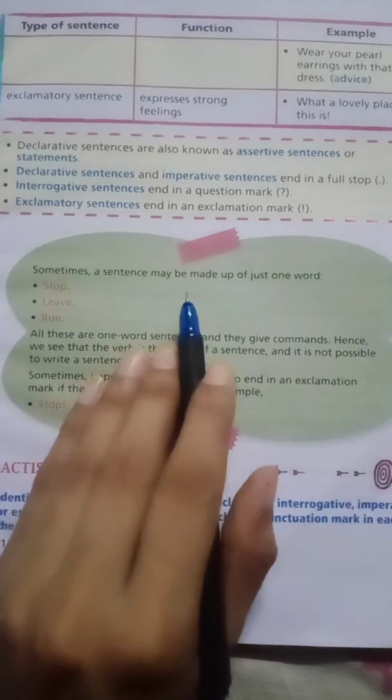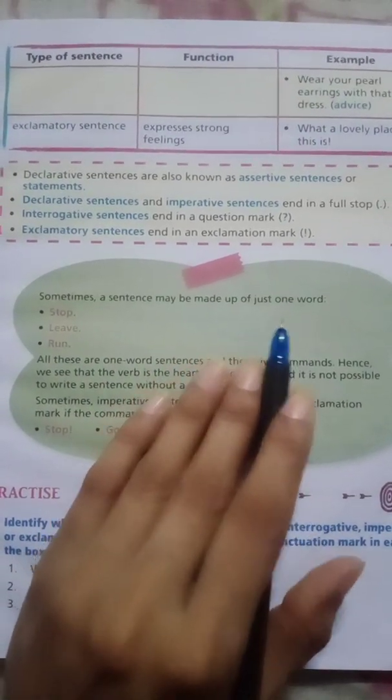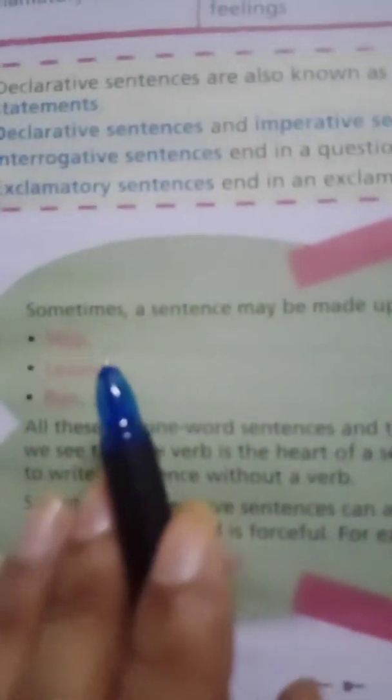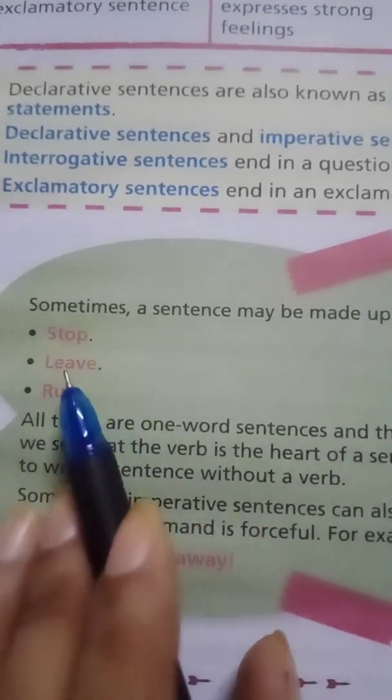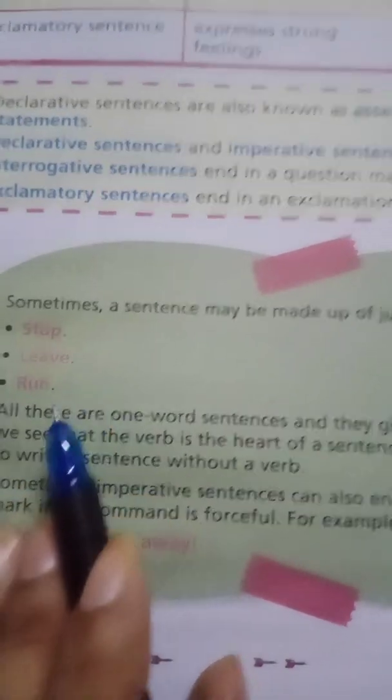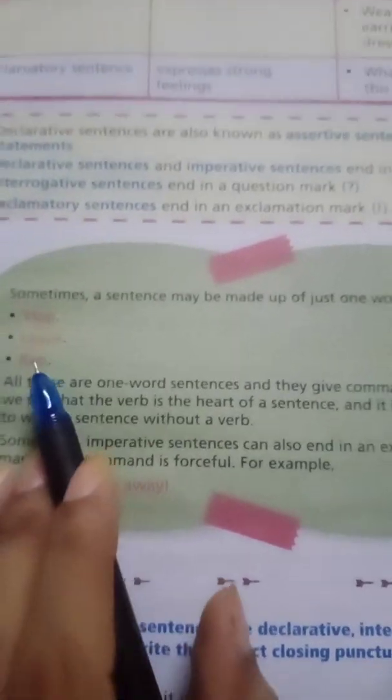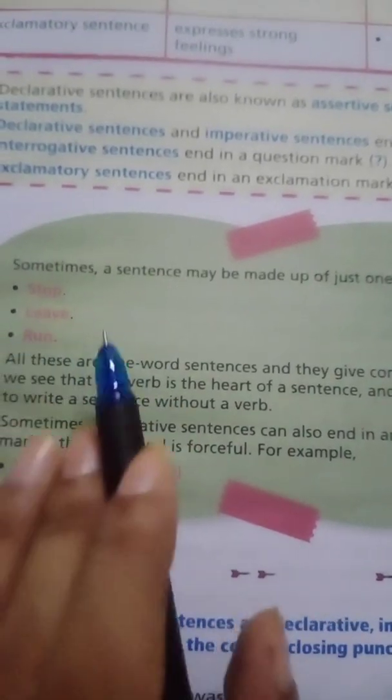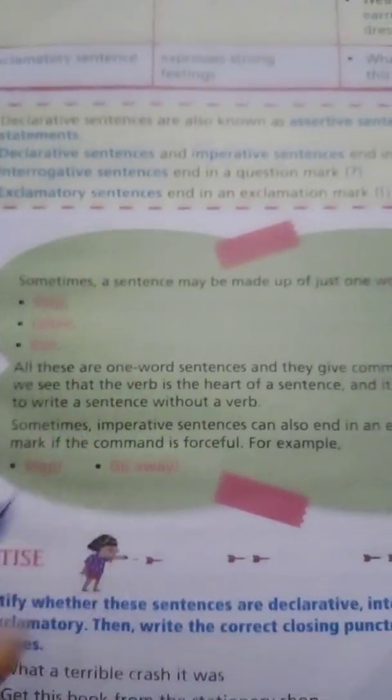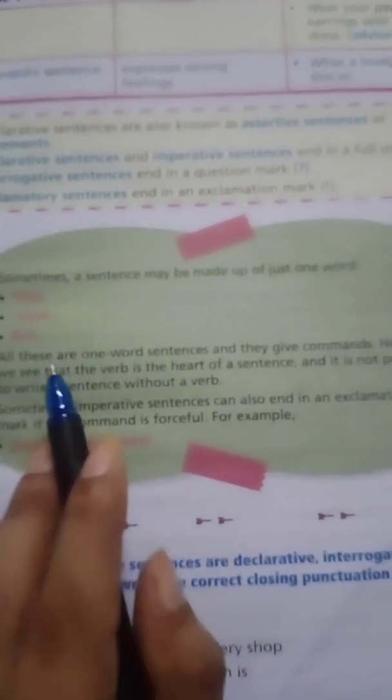Now sometimes a sentence may be made up of just one word. Stop. We understand from this word, stop, that we have to stop. That is a command. Leave. Sometimes we say run. You understand what the other person wants to say. All these one word sentences give commands.